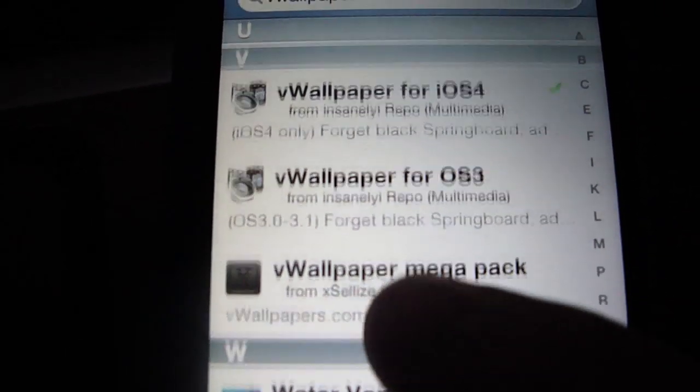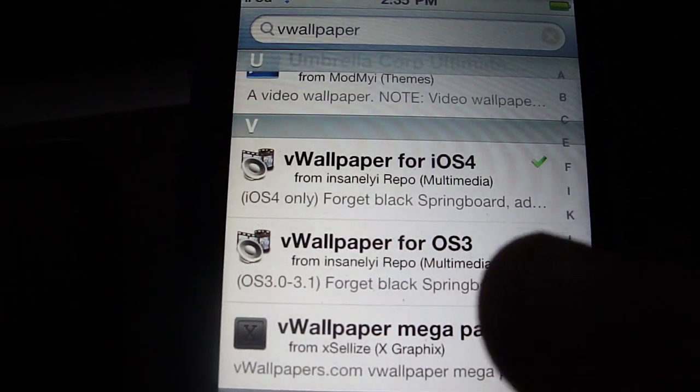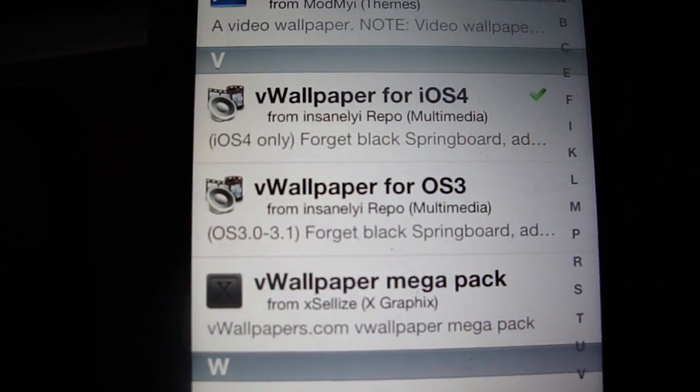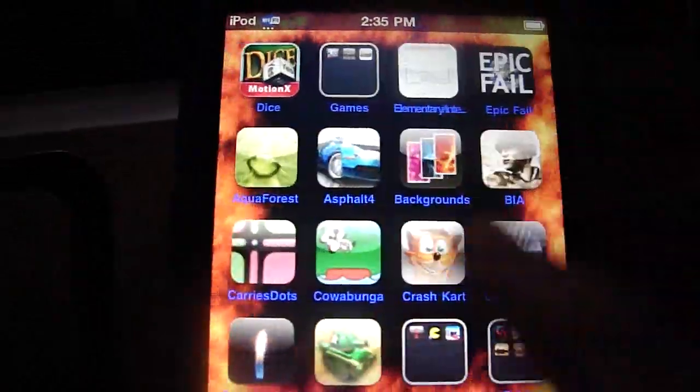Once you download that, it'll also download the Screw Common, who makes V wallpaper, and you're going to be able to get an option to download more video wallpaper. So once you have that installed and downloaded,